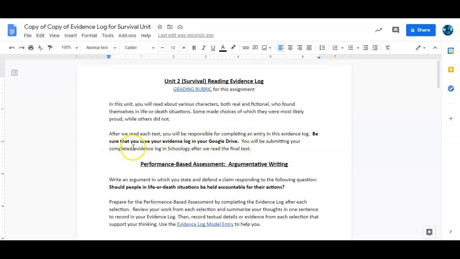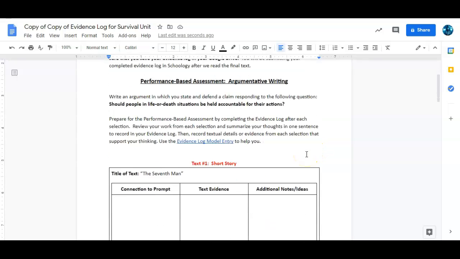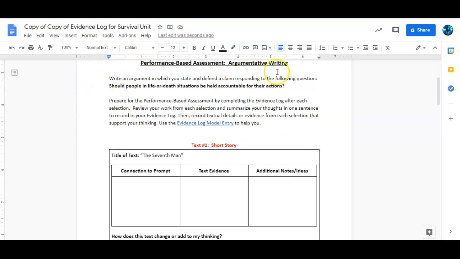You'll be submitting your completed evidence log in Schoology after we read the final text. All right, and again, that's going to be a couple of weeks from now. All right, so what is our prompt? Okay, we're going to write an argument in which you state and defend a claim responding to the following question. Should people in life or death situations be held accountable for their actions?